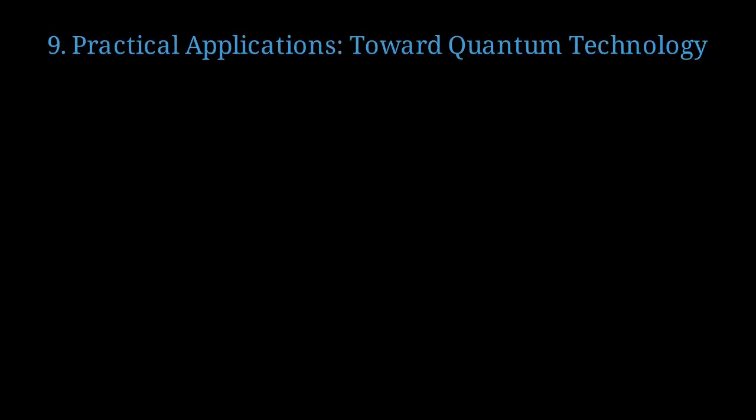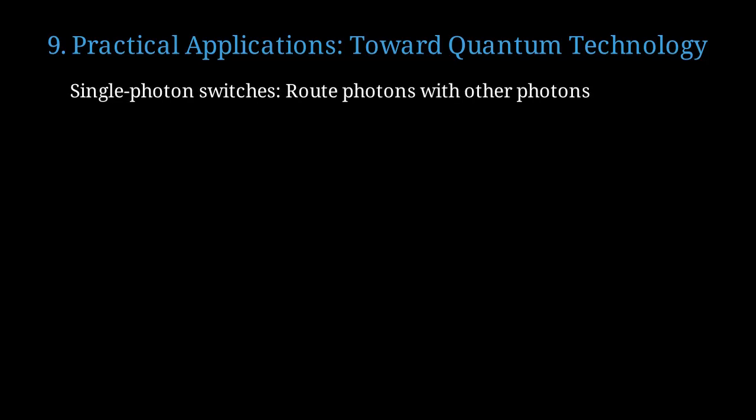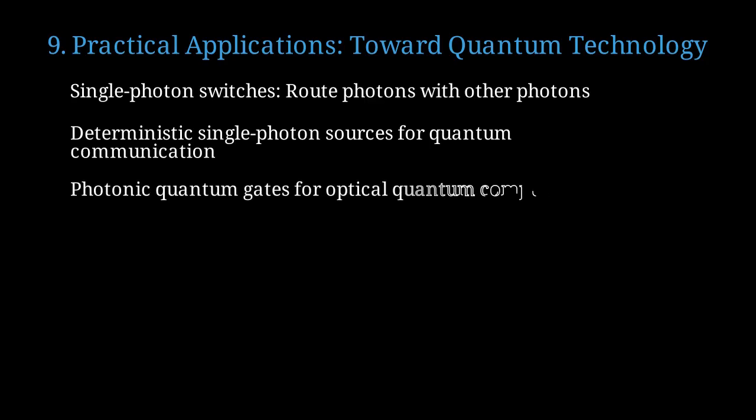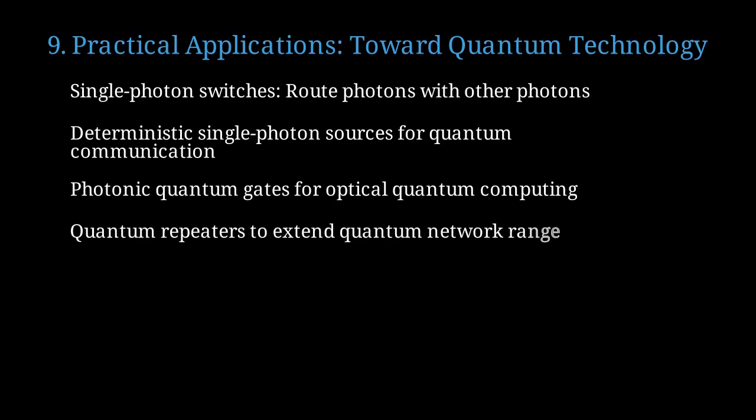These single-photon nonlinearities enable practical quantum technologies. Single-photon switches can route photons using other photons as control signals. Deterministic single-photon sources enable secure quantum communication protocols. Photonic quantum gates built on these effects could enable all-optical quantum computing. Quantum repeaters using photon blockade can extend the range of quantum networks. A nanocavity quantum gate where two input photons interact and produce entangled output states.